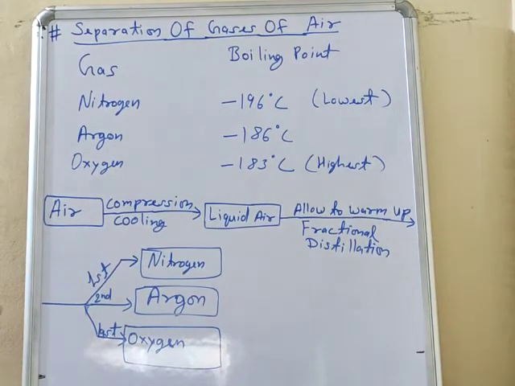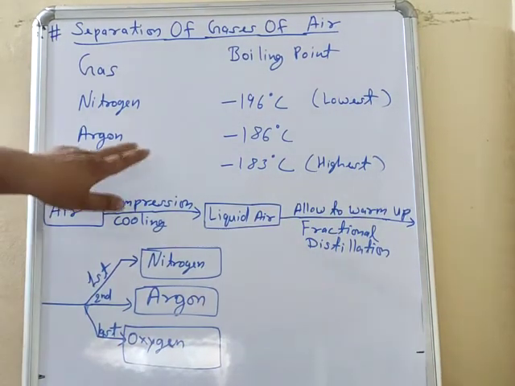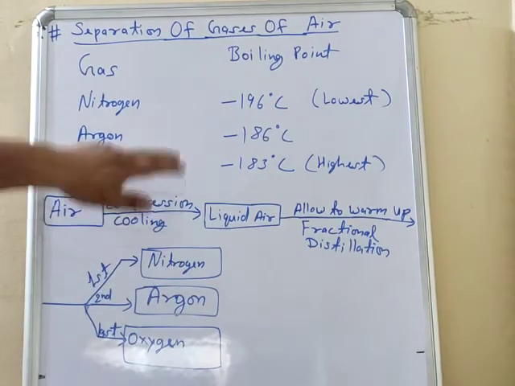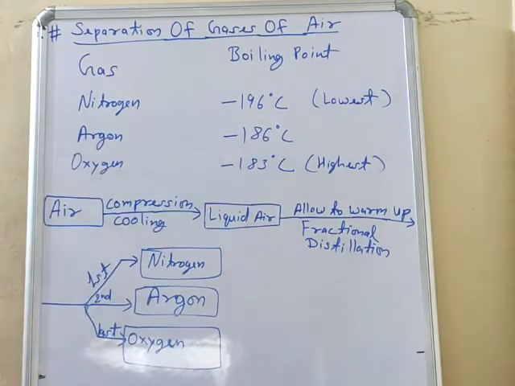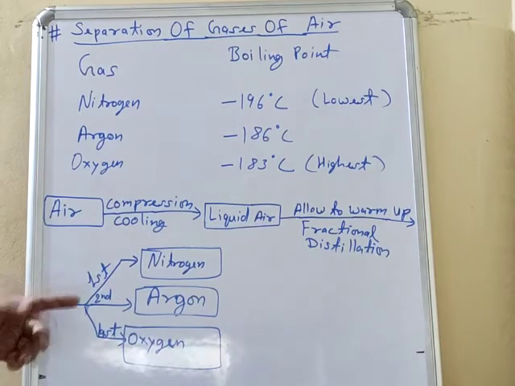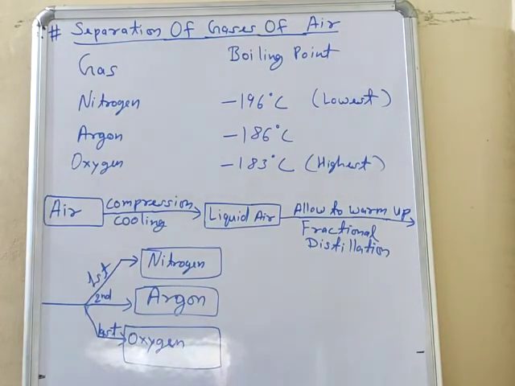After that, in the same manner, we will increase the temperature by heating, and at minus 186 degrees Celsius, argon will convert secondly, and after that, at last, oxygen, which has the highest boiling point, सबसे लास्ट में ये आपका convert होगा into the gaseous. By this process, we will separate all three gases in separate containers.